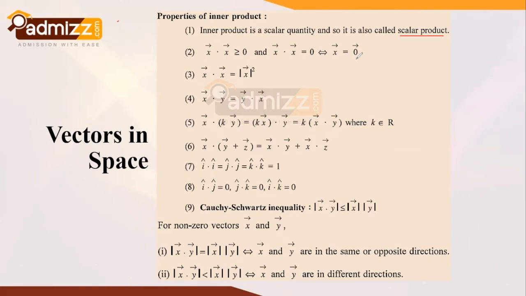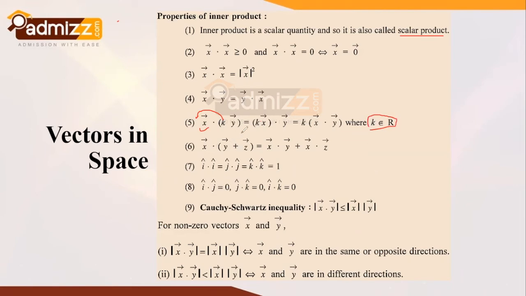Now if we have any scalar value multiplied with a vector, and we take a dot product with any other vector, let's say x vector dot k y vector, we can rewrite it as k times x vector dot y vector, which results in k x vector dot y vector. Here k is a constant value, any real number, belonging to the set of real numbers.